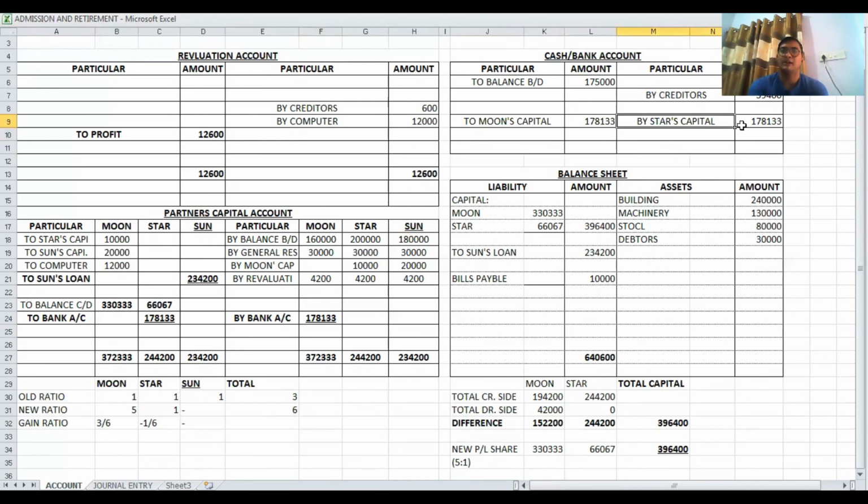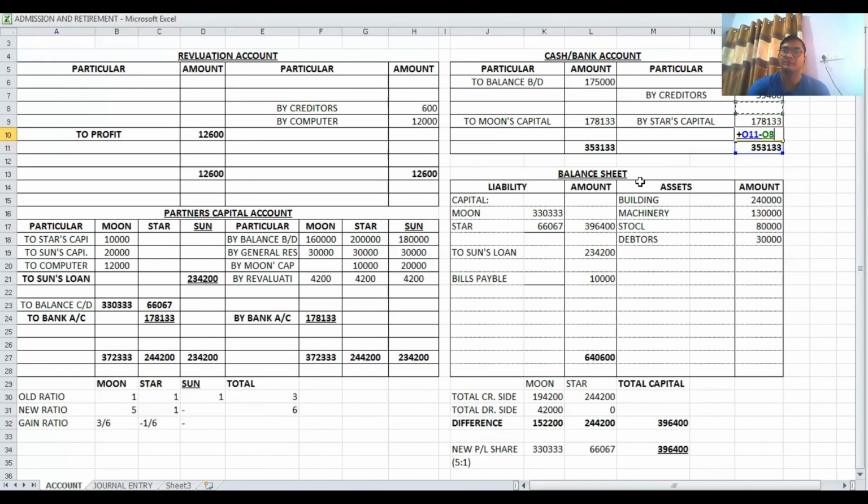That's it. Now we have to close the cash or bank account. Total of debit side is 3,53,300, and the same total we write on credit side.